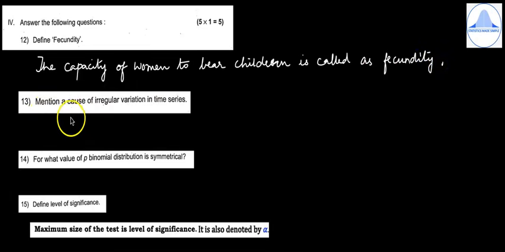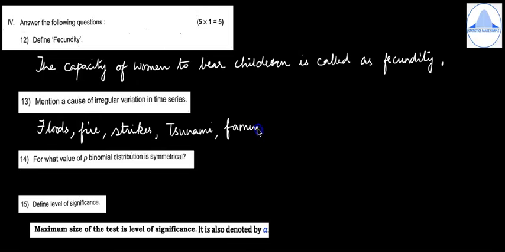13th question, mention a cause of irregular variation in time series. So a cause, it can be like floods, it can be fire, it can be strikes, it can be tsunami, or it can be famines, lockouts, etc.